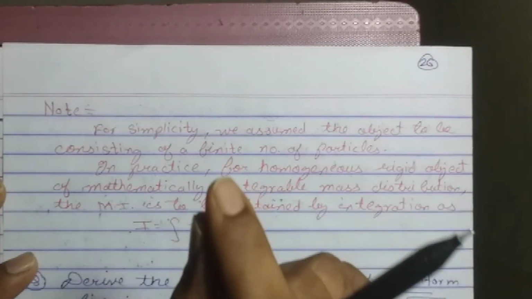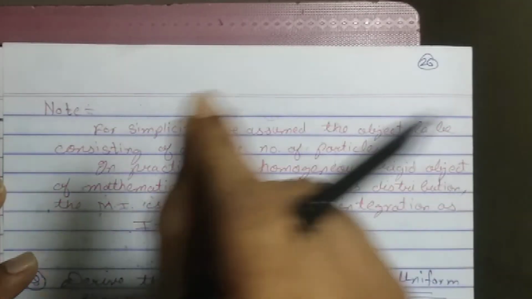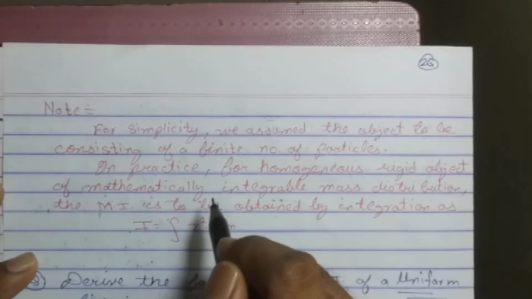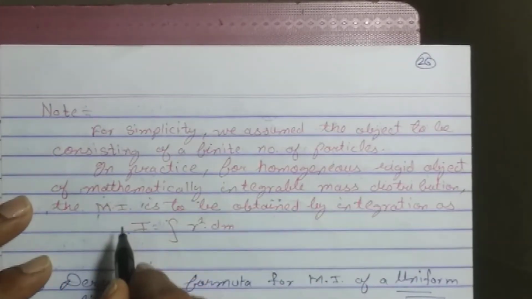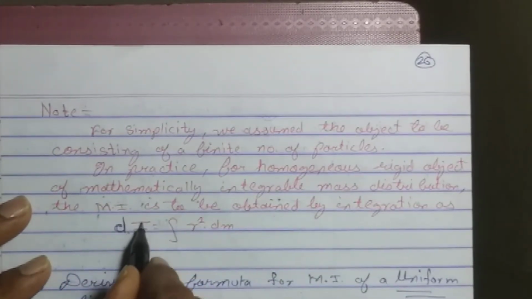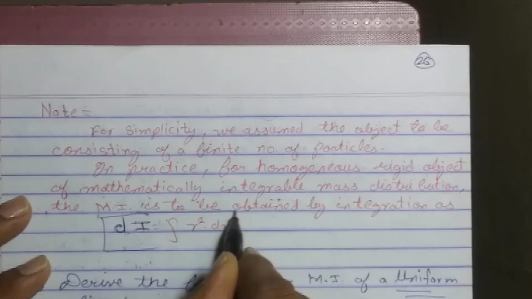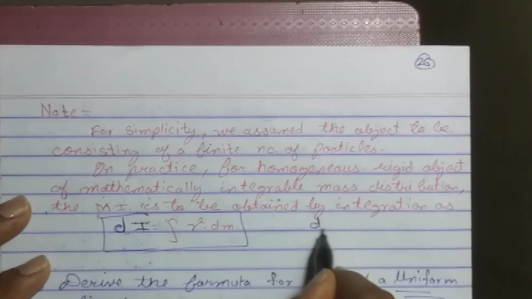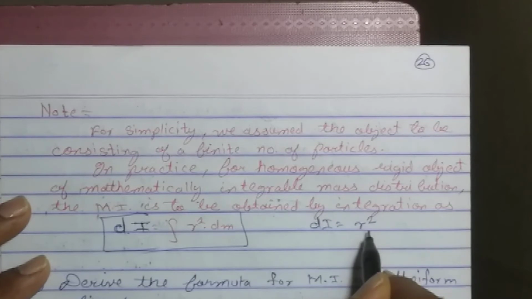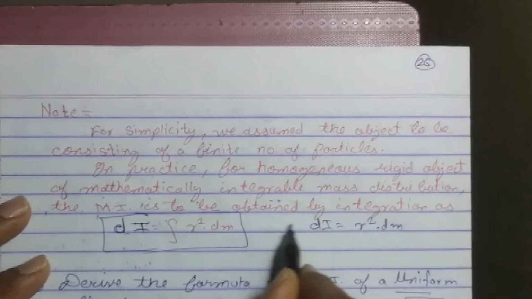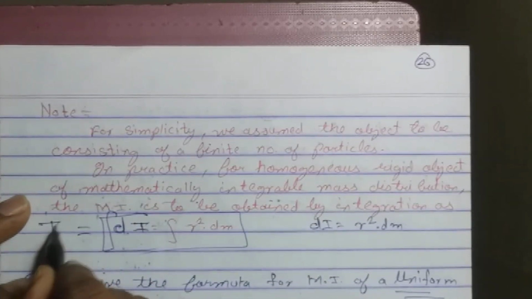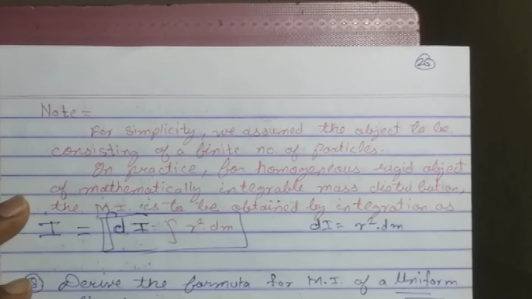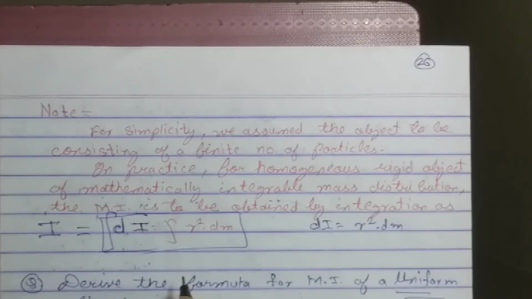Out of that, the first particle, whose mass is small dm, I am going to consider, and I am going to find the moment of inertia of this particular part. What is the moment of inertia of that part? The square of the distance multiplied by the mass. And then I will take the integration. If I take the integration, then I will get the moment of inertia of the particular object.